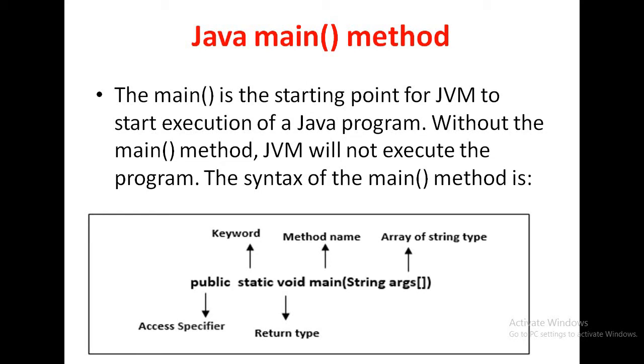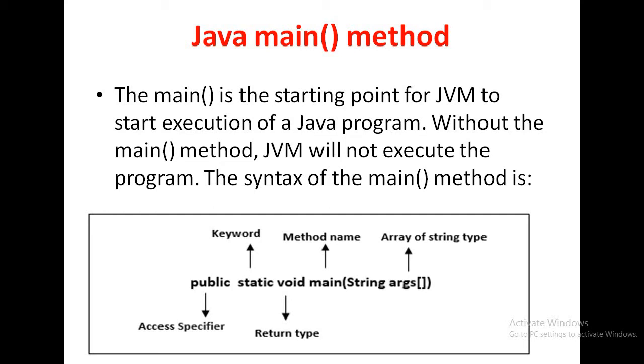So what is generally public? We already know in C++ that public is nothing but an access specifier. Okay, public is known as an access specifier. And what is static? Static is known as a keyword. Void is known as the returning type of a method.